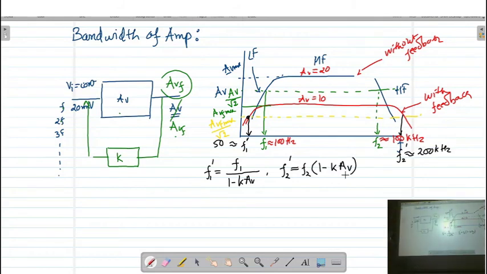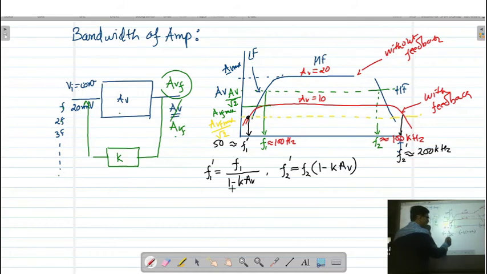Remember, when we apply the feedback, then the parameter of the amplifier is going to be changed by the factor of 1 upon 1 minus K into AV. Either due to that the parameter is going to increase or it is going to decrease.